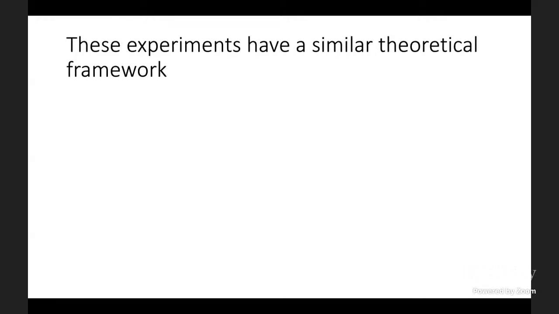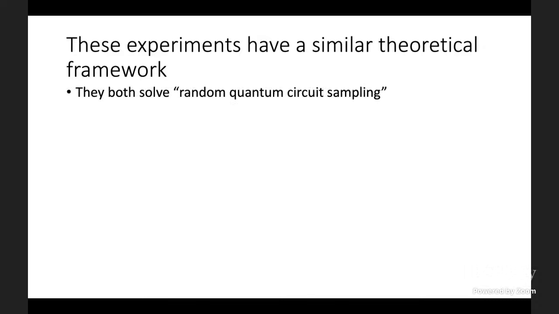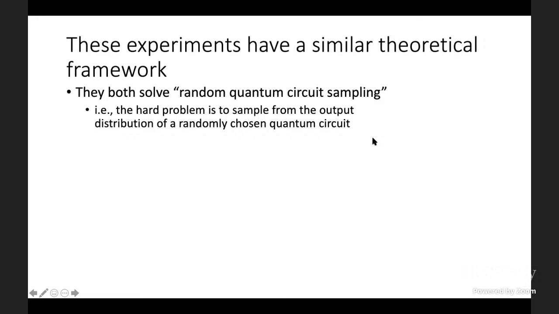So from a physical point of view, these two experiments are completely different. That is, roughly speaking, what constitutes a qubit or a quantum gate is completely separate, but they have a shared theoretical framework. They're both solving random quantum circuit sampling problems. In other words, the hard problem is to sample from the output distribution of a randomly chosen quantum circuit drawn from some distribution, which we'll describe in a moment.